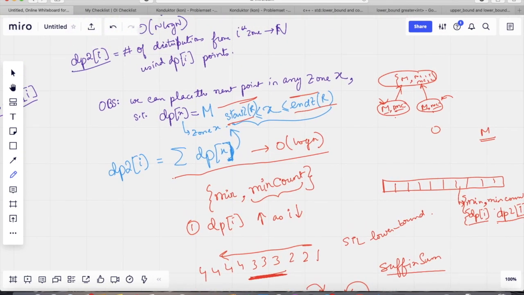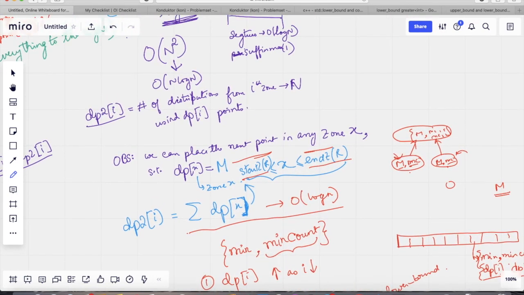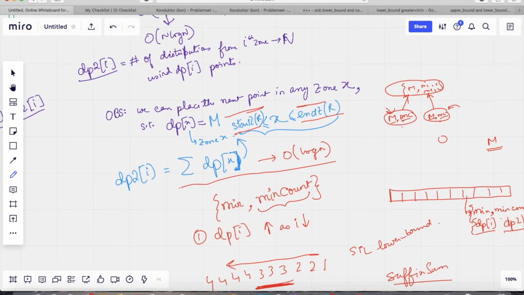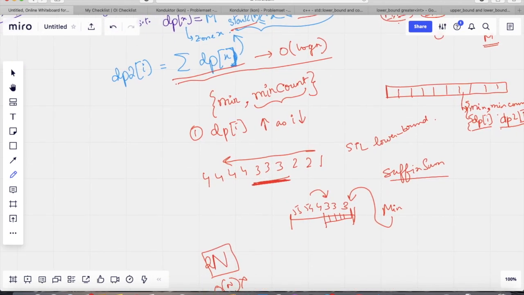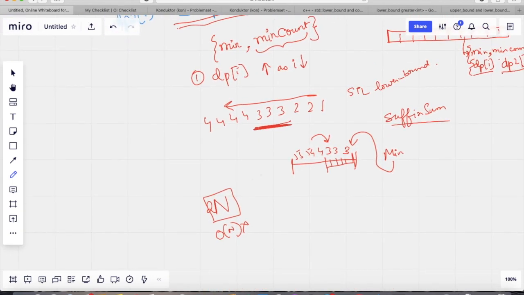For dp of i we are taking a min, for dp2 of i we are taking a sum. We are doing this using either a segment tree in log n time or this lower bound plus suffix sum in again log n time. So this is still log n. So overall this still remains n log n. Let's quickly look at the code.